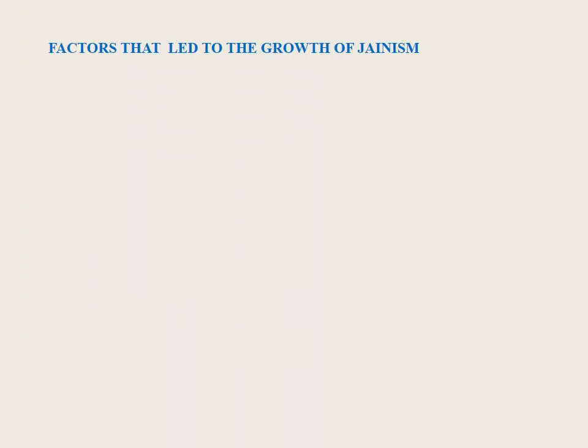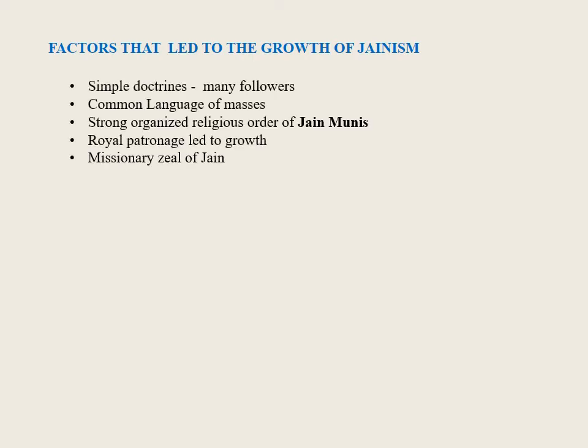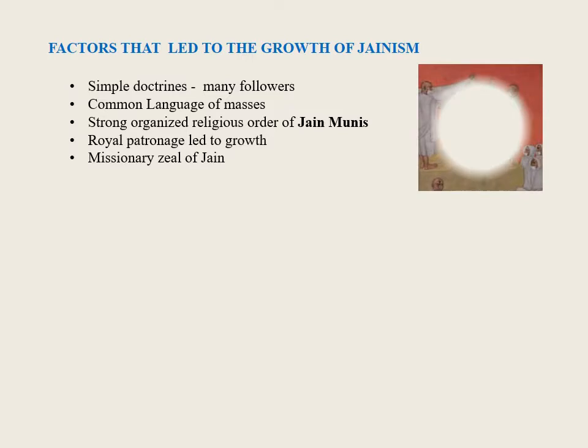Factors that led to the growth of Jainism. The simple doctrines of Mahavira attracted many followers. Mahavira used the common language of masses instead of Sanskrit. Mahavira left behind a strong organized religious order of Jain Munis for the propagation of his doctrines. Royal patronage led to the growth of Jainism. The missionary zeal of Jain Munis helped the spread of Jainism all over the country.